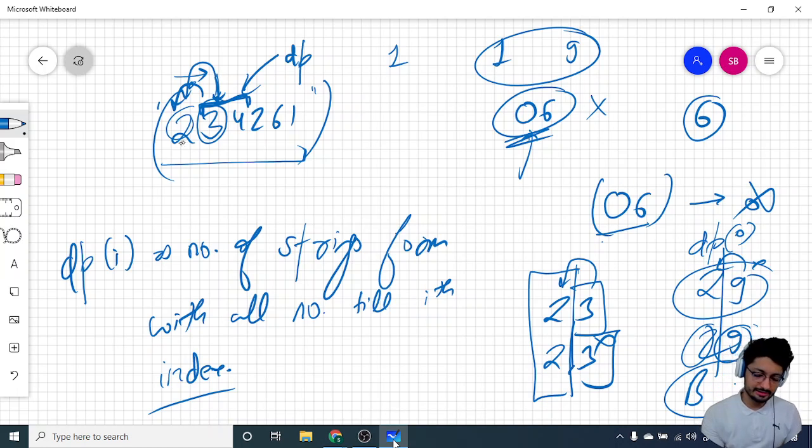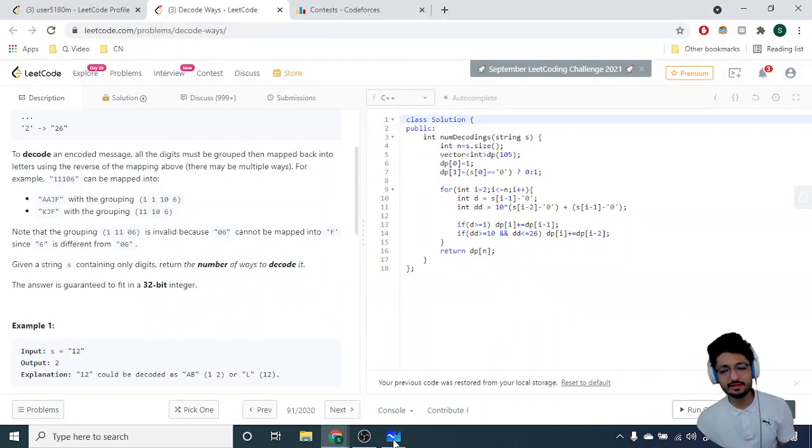Cool. So DP of I minus 2 is added when both of them form a valid pair. If it is not forming a valid pair, then only DP of I minus 1 is added, and then in the end just return DP of n, because n is storing the total number of possible ways I can form with this particular string, and then output the answer.